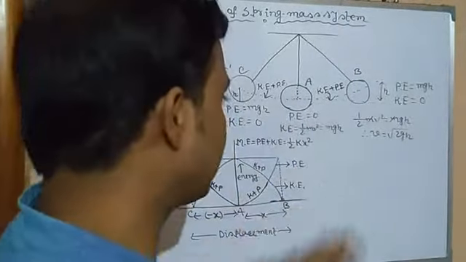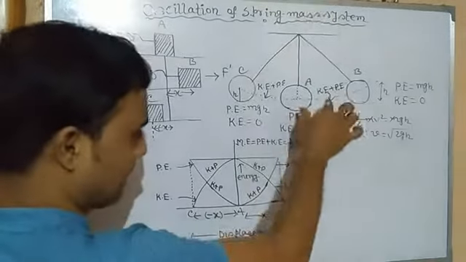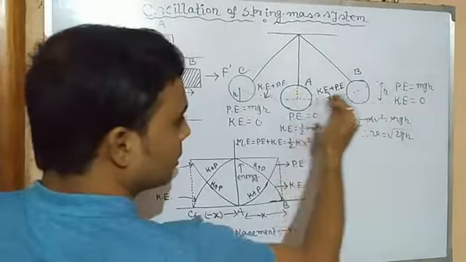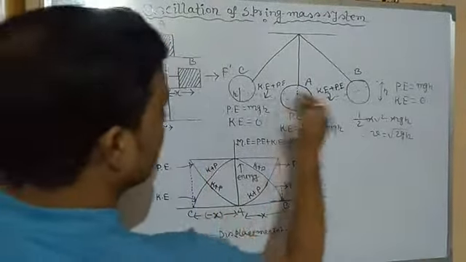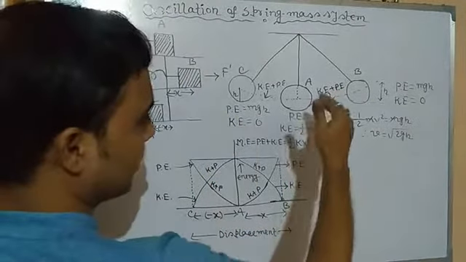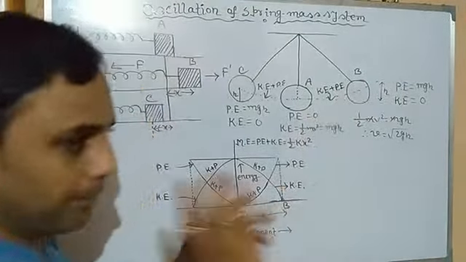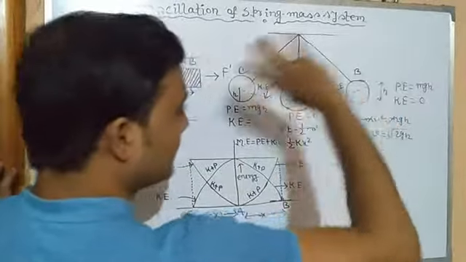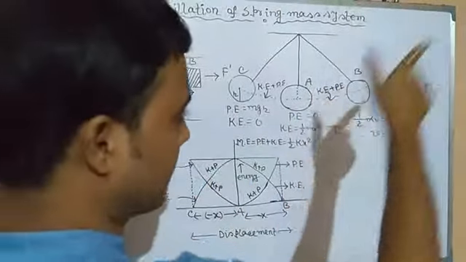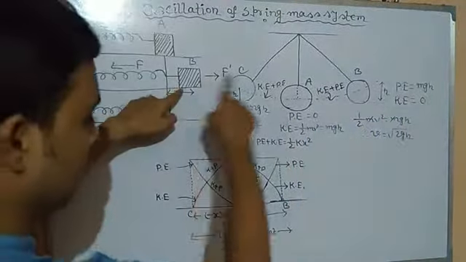Initially kinetic energy was maximum, then in between from A to B, kinetic energy is decreasing and potential energy is increasing. Meanwhile it is 50-50. After reaching position B, potential energy is 100%, kinetic energy is 0. Clear?